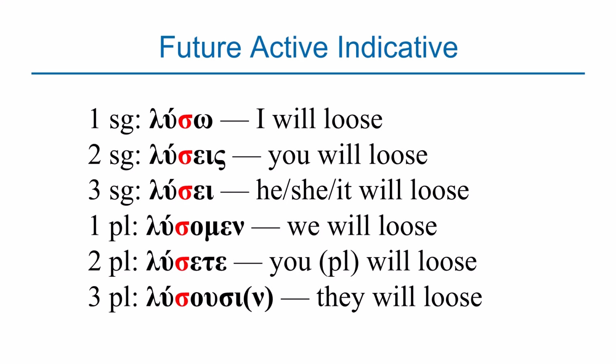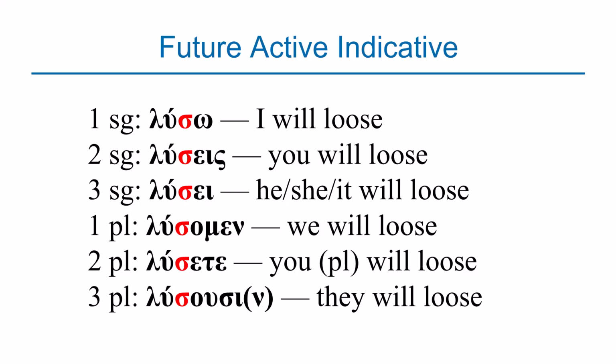In second person singular, you have the word luseis. In the present tense, it was lueis, which meant you lose. But now that it is the future tense, it's luseis, which means you will lose. In the third person singular, you have lusei. In the present tense, it was luei, which meant he or she or it loses. But now that it's in the future tense, with that sigma added, it's lusei, which means he or she or it will lose.